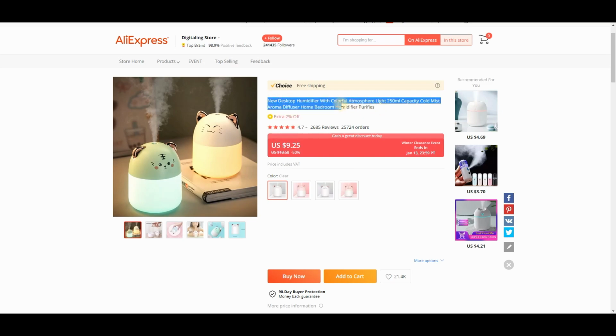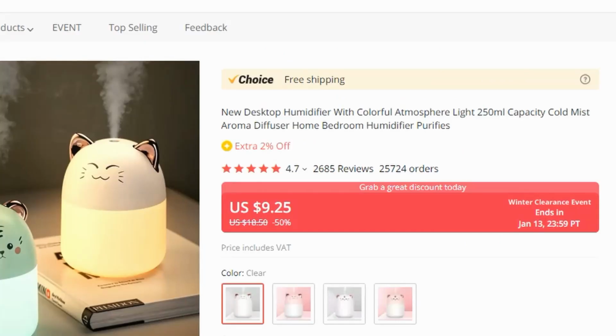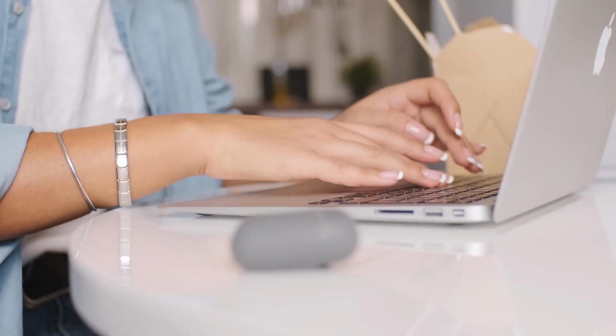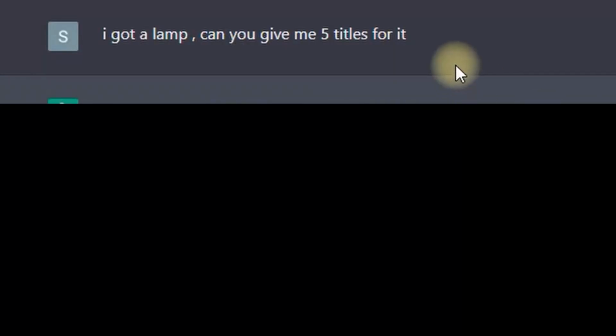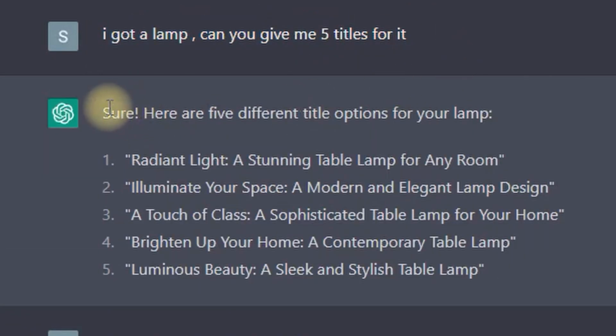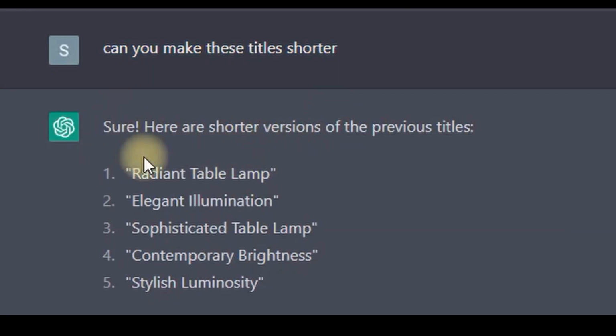The first thing I noticed is that the title is too big and I need to make another one. And also I don't want my buyers to look for the same name on AliExpress and find it cheaper and order it from there. So I asked ChatGPT, I got the lamp, can you give me 5 titles for it? Then I got an answer, but I noticed that the titles are not so catchy and they are very long. So I asked another one, can you give me these titles in shorter form? And really my eye got caught by this stylish luminosity, so I'm picking that as the name for my product.